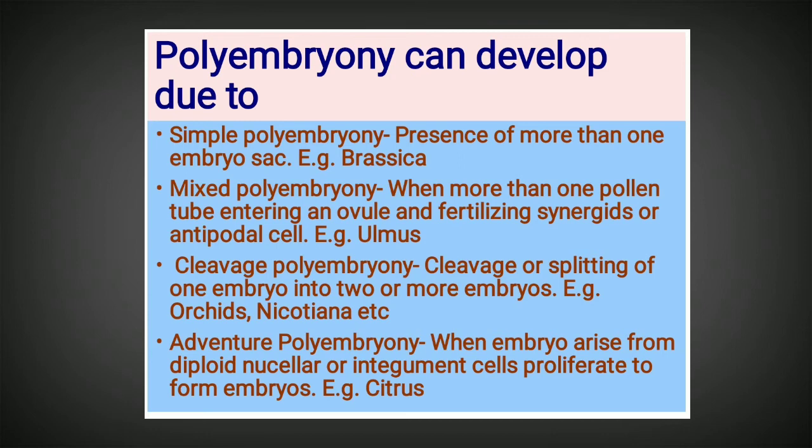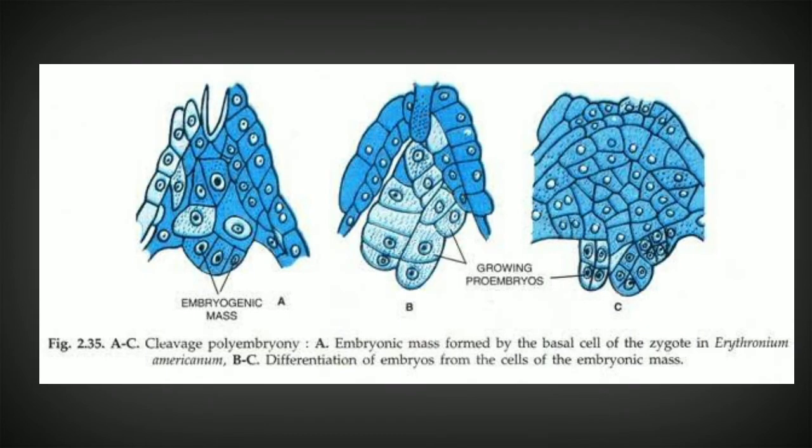as Ulmus. Now the third type of polyembryony is called cleavage polyembryony. In cleavage polyembryony, cleavage or splitting of one embryo into 2 or more embryos can take place.